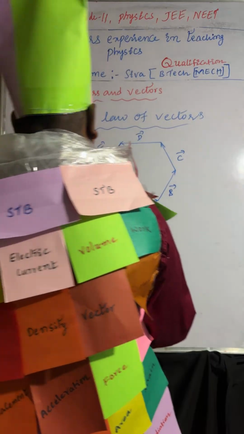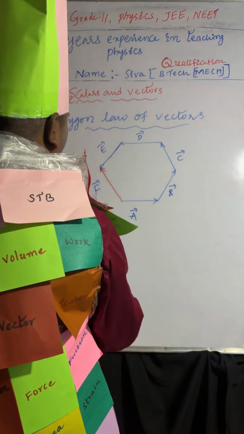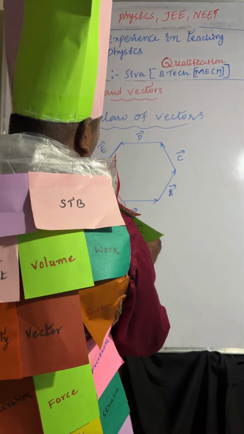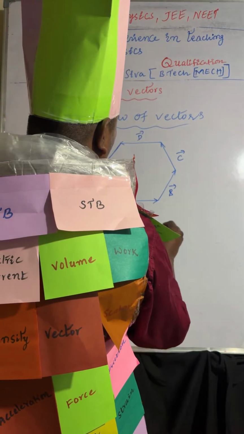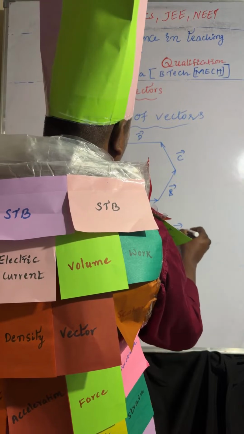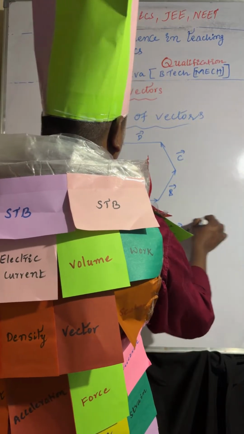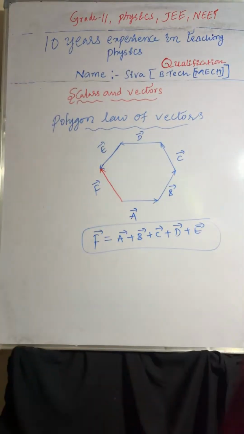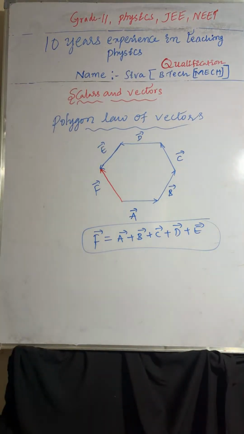F bar is the resultant. So F bar equal to A bar plus B bar plus C bar plus D bar plus E bar. So this is the resultant of the vectors. Understood or not?